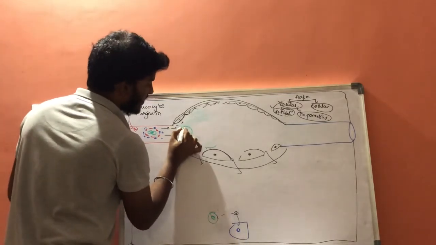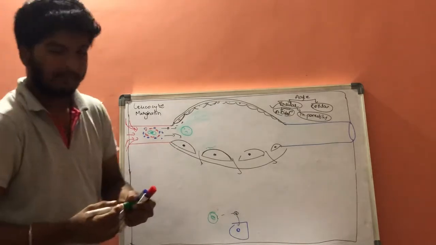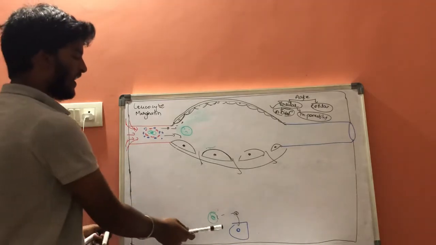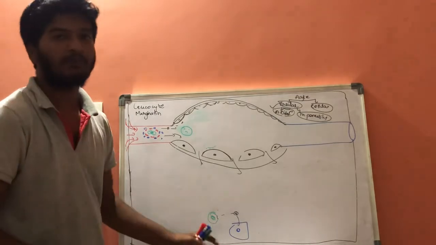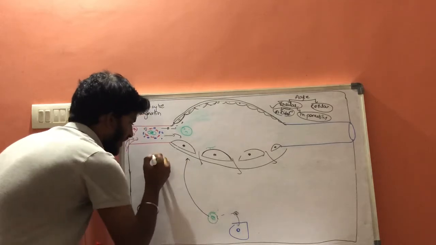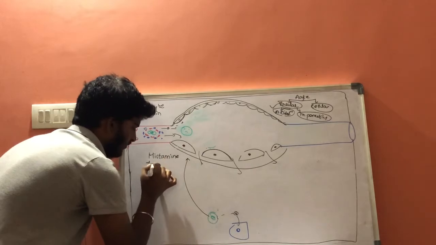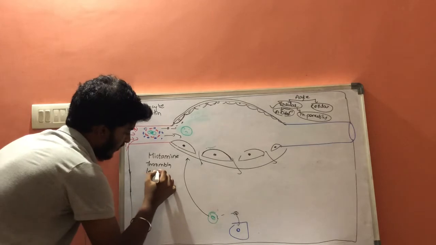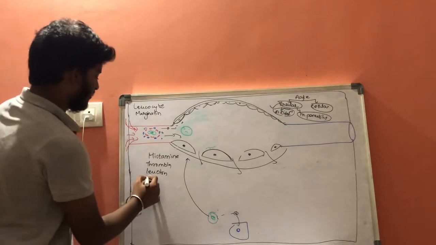How will they stick? There is a mechanism. As you know, these are the parenchymal cells and stromal cells. These parenchymal cells and stromal cells will secrete special types of chemical mediators that are histamine, thrombin, leukotrienes, and it also includes prostaglandins.